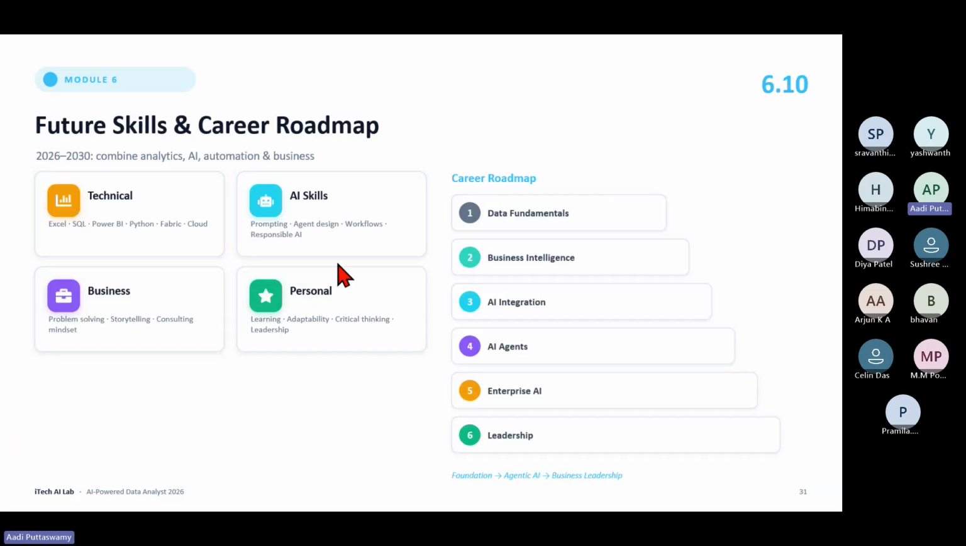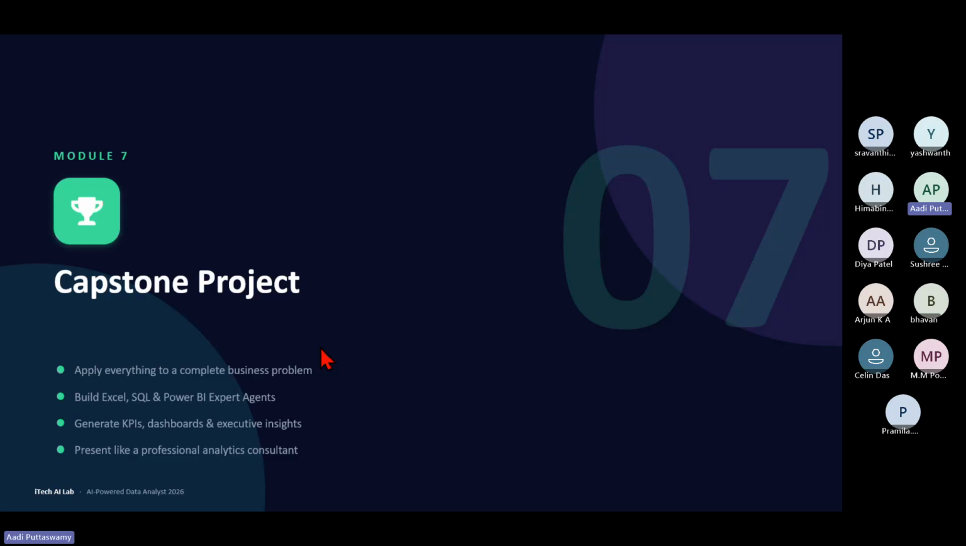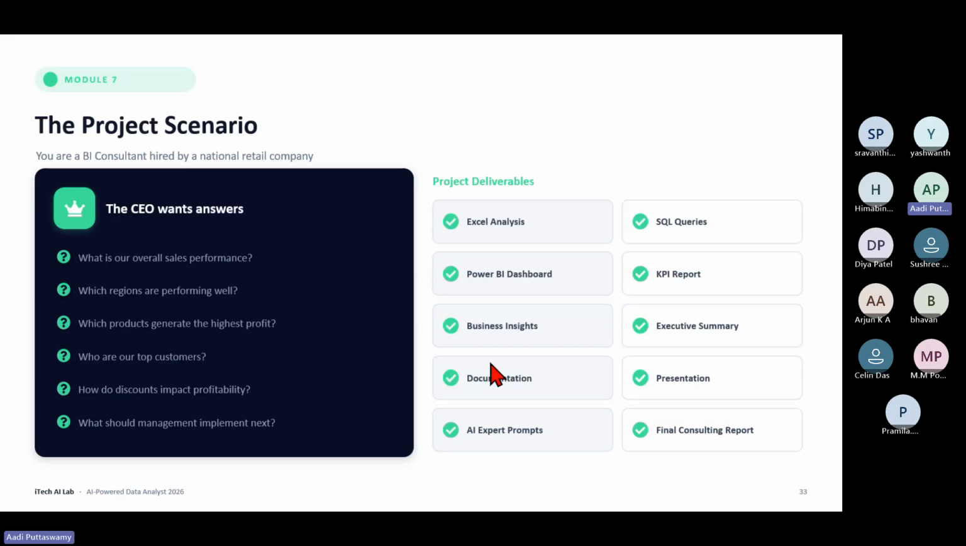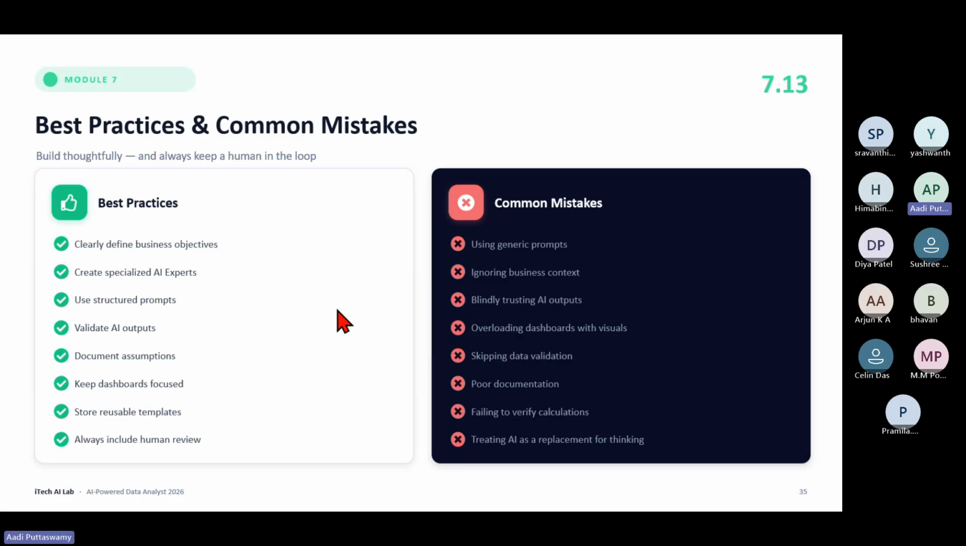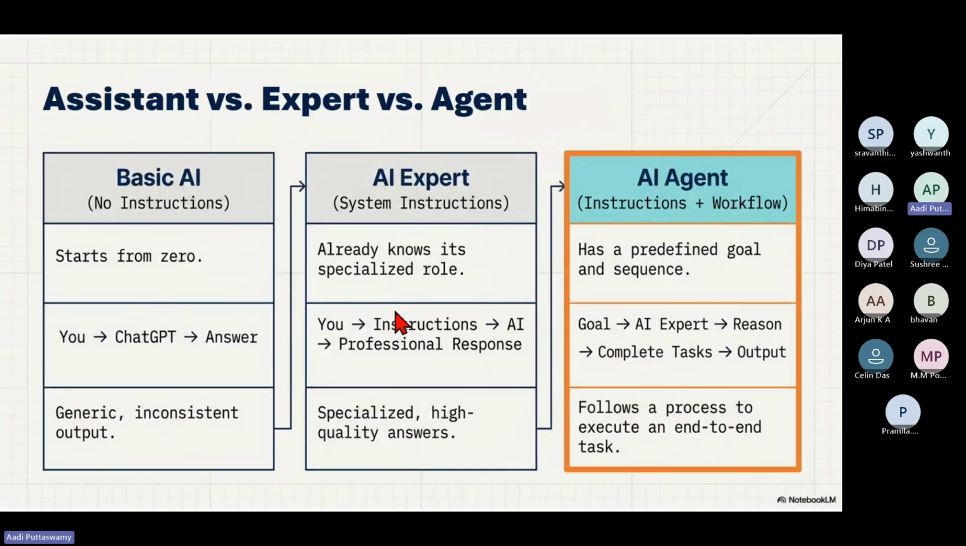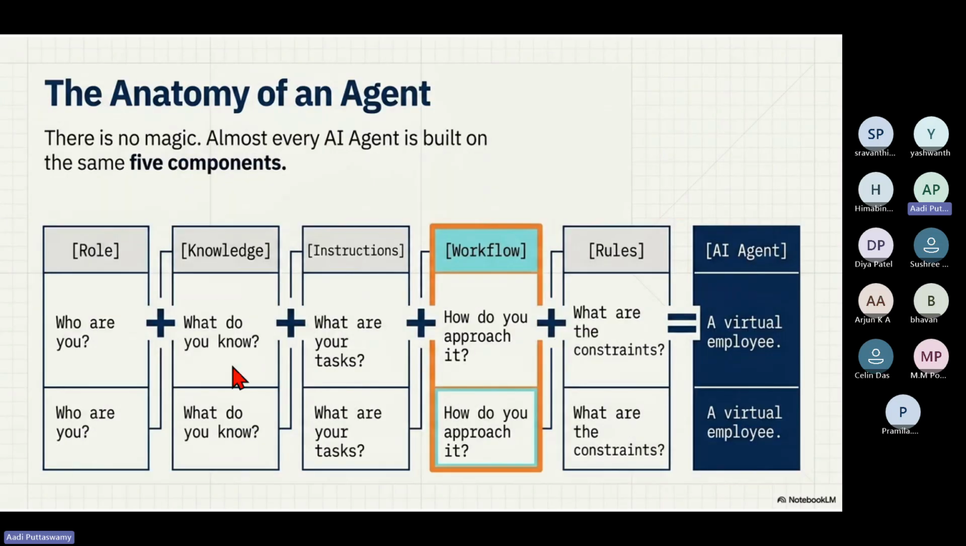Okay. So future skills, you can just go through this. Then this capstone project I told you about, we'll work on it in our syllabus. One complete project, right from Excel to SQL to Power BI. So this I'll keep on hold, and I will not discuss it now. And here again is whatever I discussed. I've explained this in detail here. Just go through this as well.